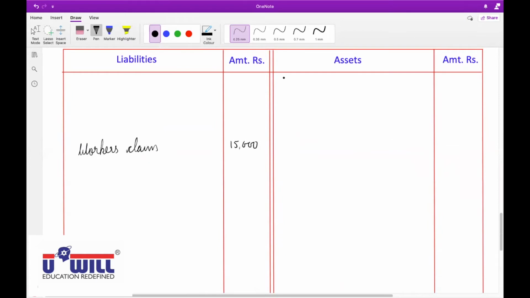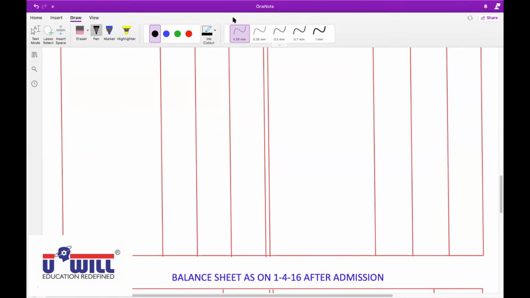So asset side of balance sheet, land and building 1,99,000 plus appreciation of 21,000, so outer column 2,20,000. Raise your hand who did not understand this. All are clear with it?